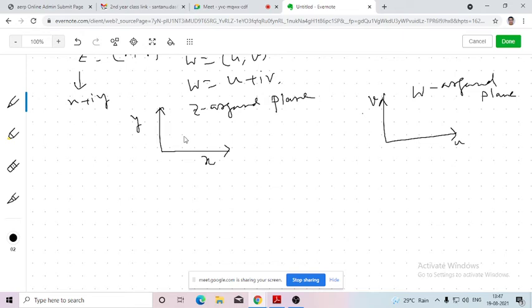So I am taking an arbitrary point, say z1. z1 will be a two-dimensional point whose coordinates will be x1 comma y1. So while I am defining the function f, f is mapping z1 to some point w1 here, whose coordinates will be u1 comma v1. I am taking z2 here. It will be mapped to some point w2. I am taking z3 here. It will be mapped to some point w3 by virtue of that function. So by joining those points which we are taking as independent variables, I will get a curve in the two-dimensional z Argand plane. By joining their corresponding images in the w Argand plane, I will get another two-dimensional curve in the w Argand plane.